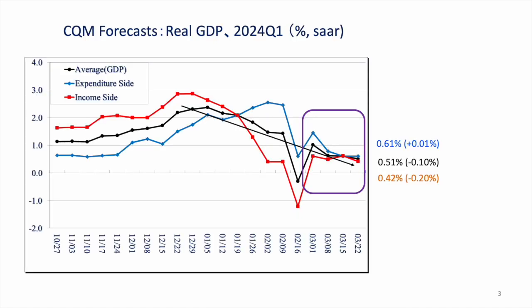As a result, the economy continued to form a downward trend, with the average economic growth rate on both the expenditure and income side declining to 0.51%. From this graph, we can imagine a reduction in the policy interest rate by the Fed.